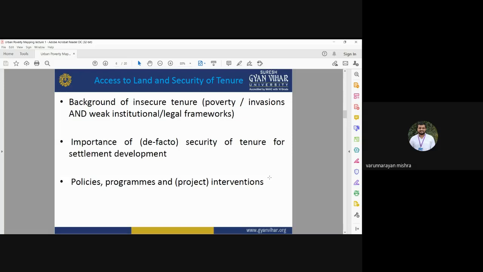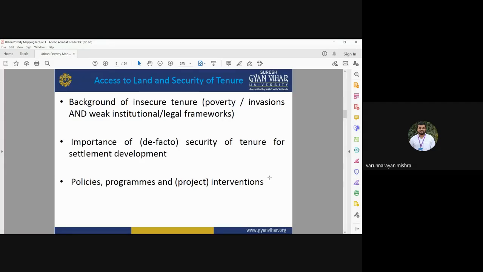So for that, we need to apply different kinds of policies, programs and projects that may be used to provide the urban poor with access to land and security of tenure. The main problem in urban areas is that people don't have their own land. Their tenureship over the land, or over the home or house, is insecure. So we need to provide legal access to land and security of tenure to the person living in the urban area, that we call the urban poor.